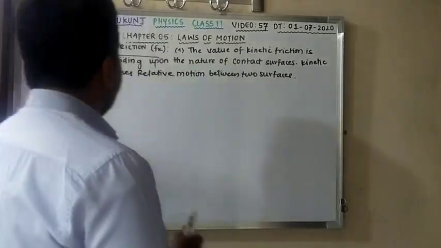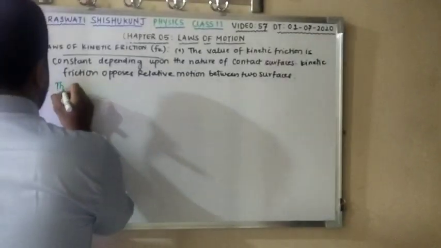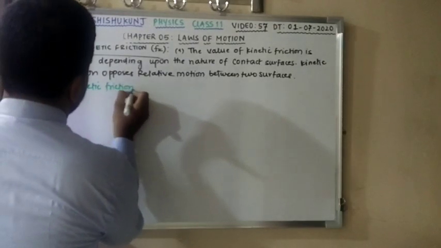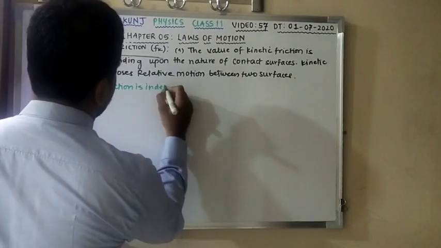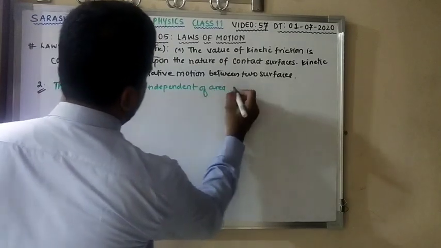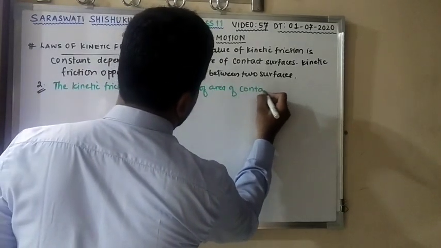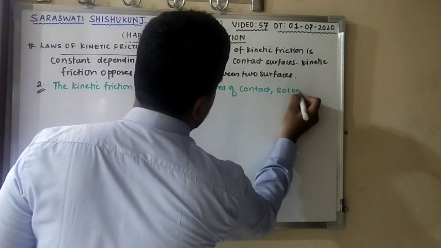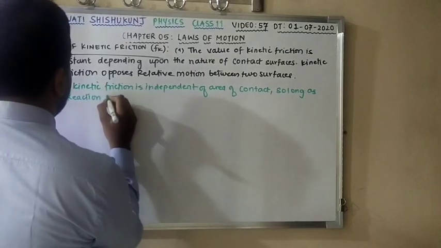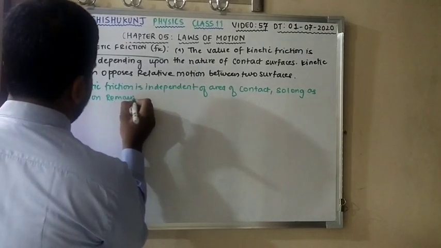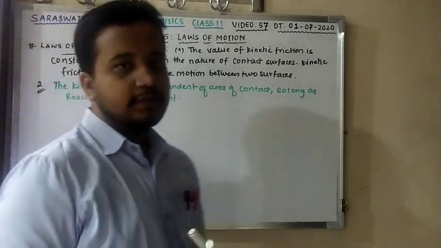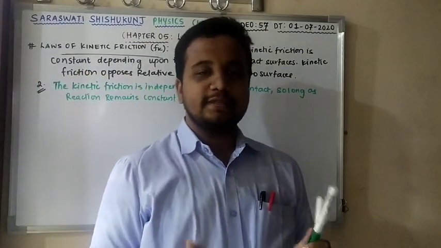So the second point: kinetic friction is independent of area of contact, so long as the reaction remains constant. What is reaction? The normal force, equal to weight here, is known as reaction.